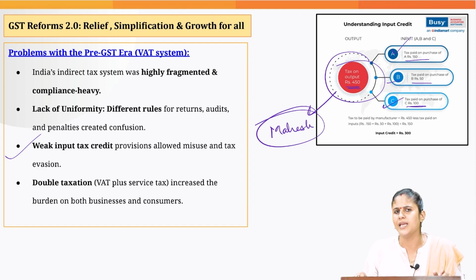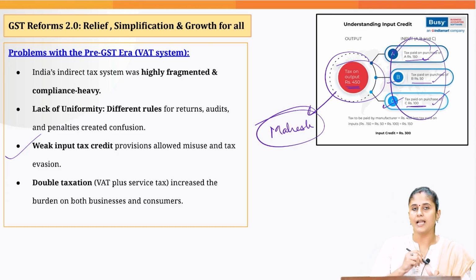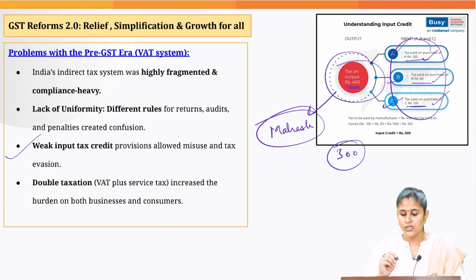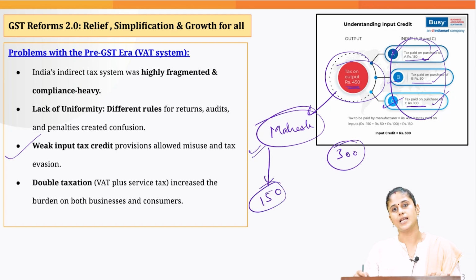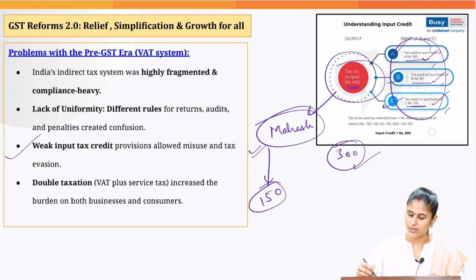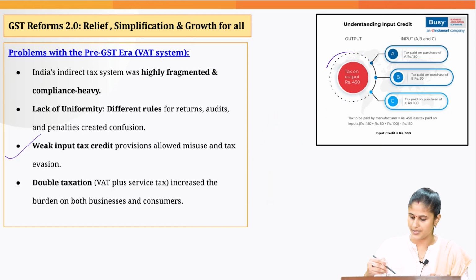Now, would Mahesh's company have to pay this entire amount of 450? The answer is no. Mahesh's company would get the input tax credit on the tax that his company has already paid when they procured the 3 inputs. So we add the tax which this company has already paid on the inputs, that turns out to be 300. So ultimately, Mahesh's company would be paying only 150 rupees additionally, because these 300 rupees they have already paid. This is what we call the input tax credit system, which was quite weak in the pre-GST time.